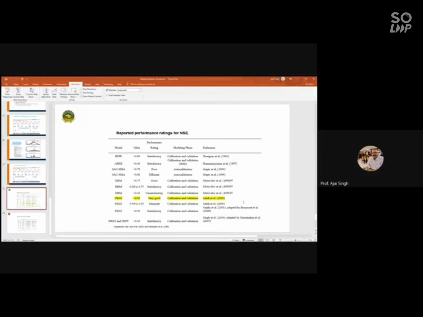So this is the performance rating for NSE. Again, for the SWAT model, this has been given as greater than 0.65. Saleh recommended this in 2000. But again, I will say if this is a daily time step modeling exercise, then 0.65 is okay. But if you are working on the monthly time step, this is very low. At least in case of monthly time step, it should be more than 0.80. 0.65 means you have lots of error. Your inputs are not okay.